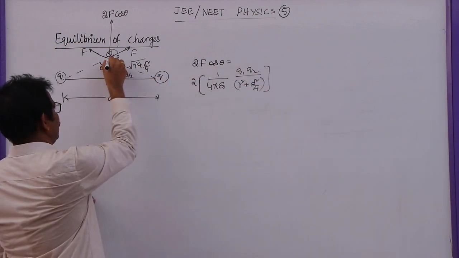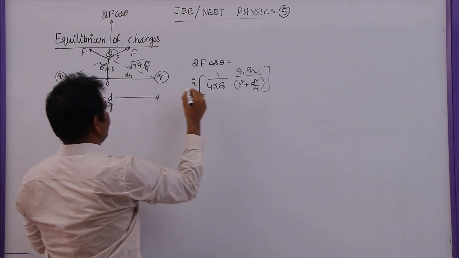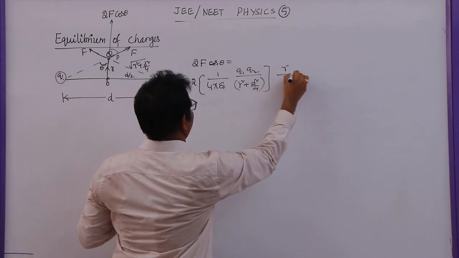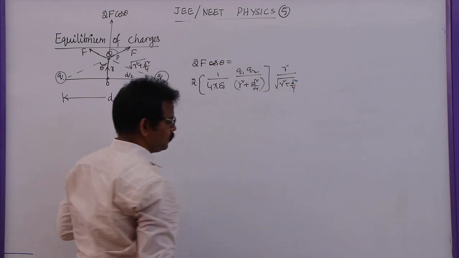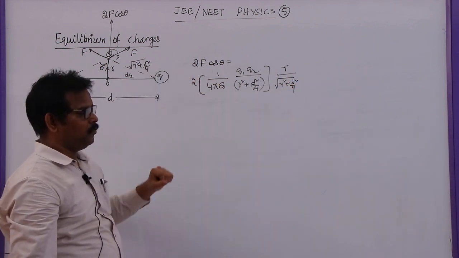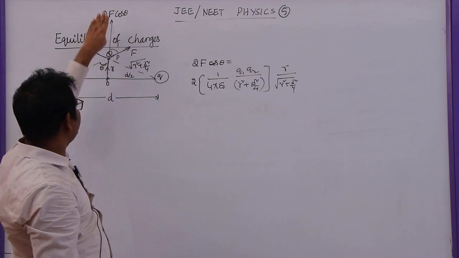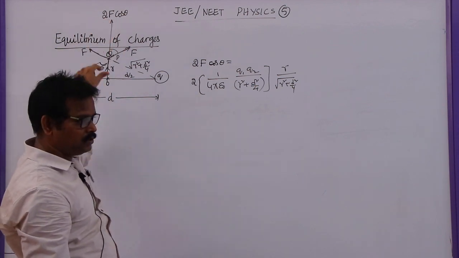Cos theta is adjacent side by hypotenuse, which is r by root over r square plus d square by 4. So this is the net force acting on this charge. This net force always acts vertically upwards in this diagram.